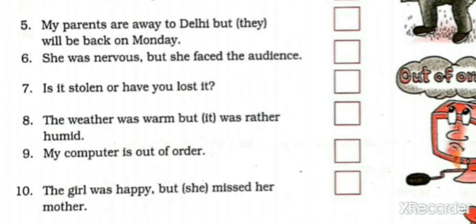Or we can say the girl was happy, but she missed her mother. It's again a compound sentence. Okay, students, remember the difference between a simple sentence and a compound one.